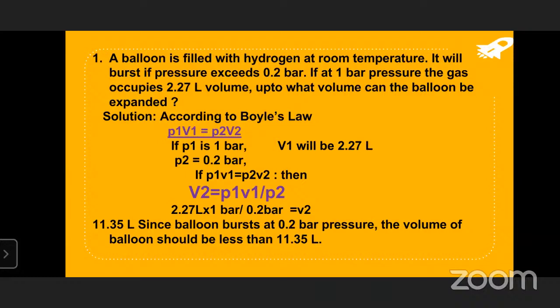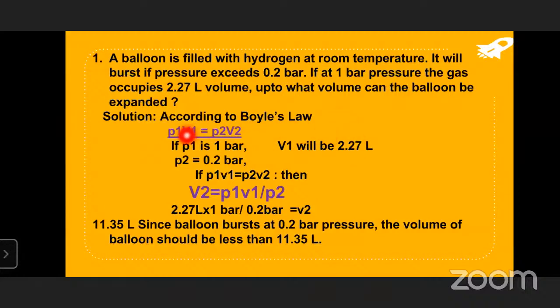So in this problem, we have initial pressure and final pressure, the initial volume, and he is asking for the final volume, that is V2.